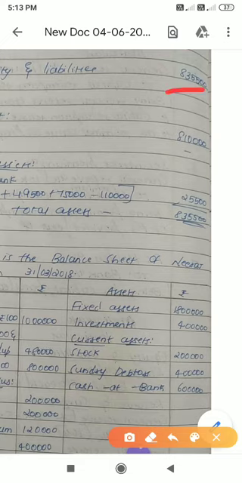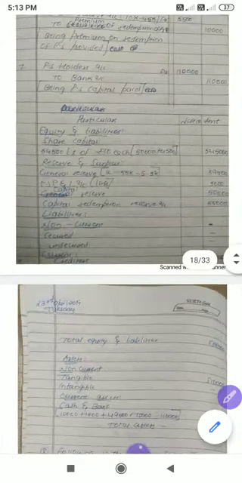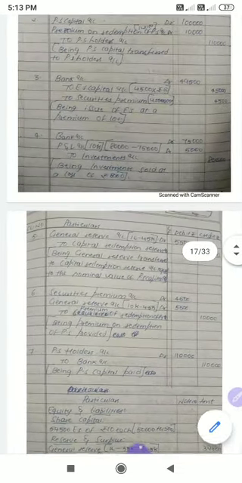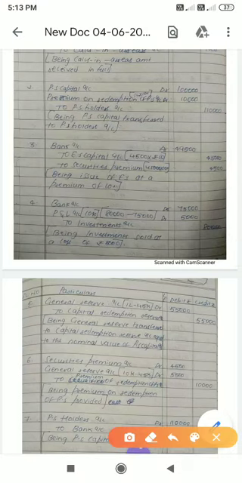Look here, your total assets and liabilities will be the same. So very, very important, and the same question has been asked for 2 years. Very, very important. Please work out this question. If you have any doubts, let me know, I'll clarify your doubts. I hope the concept is clear. If you have any doubts, please let me know.